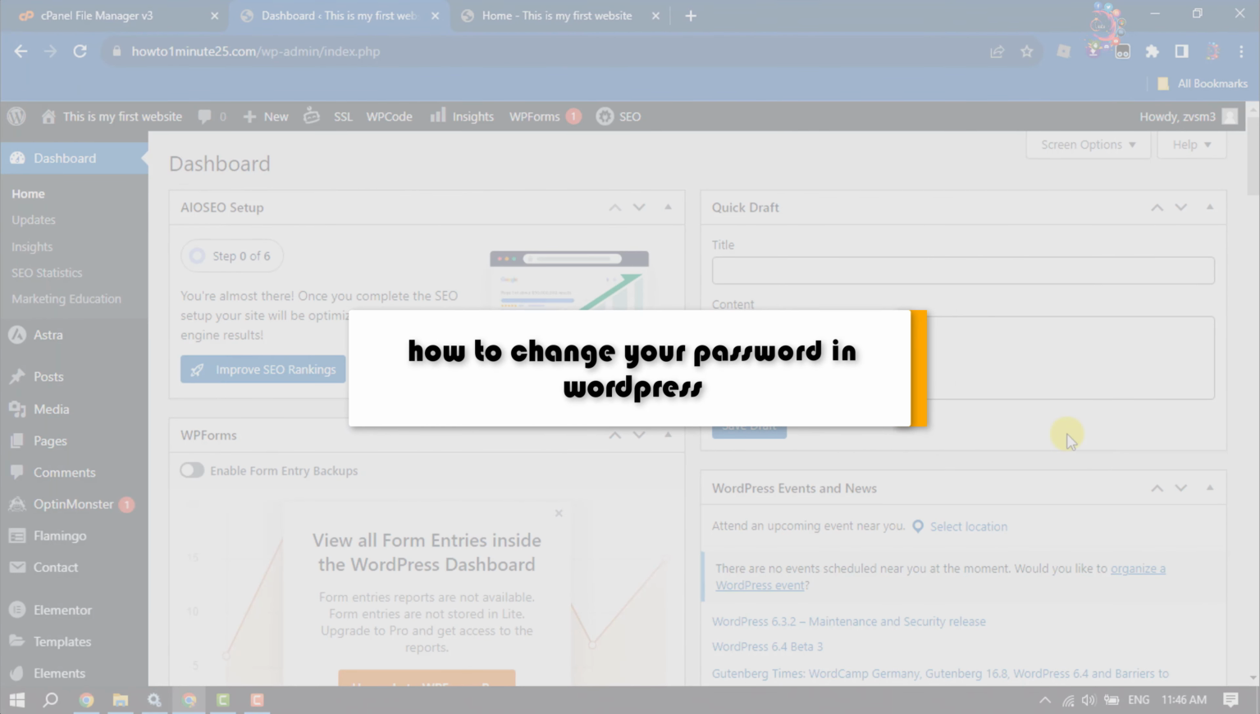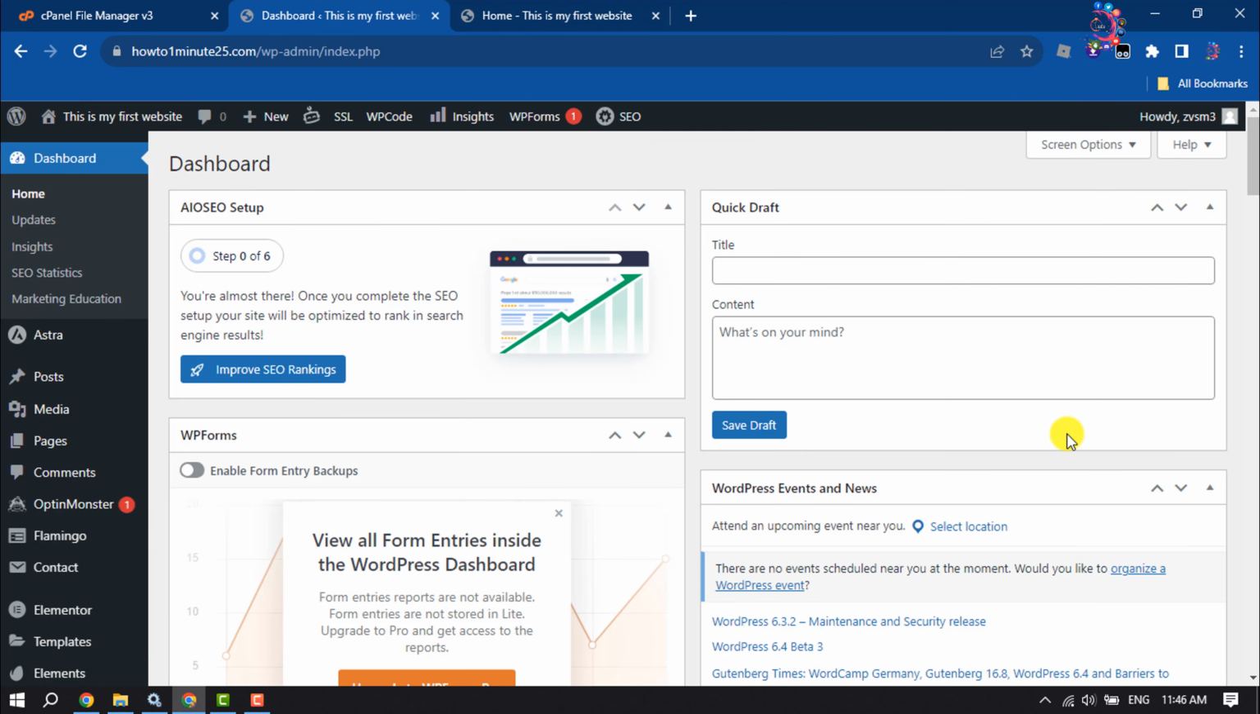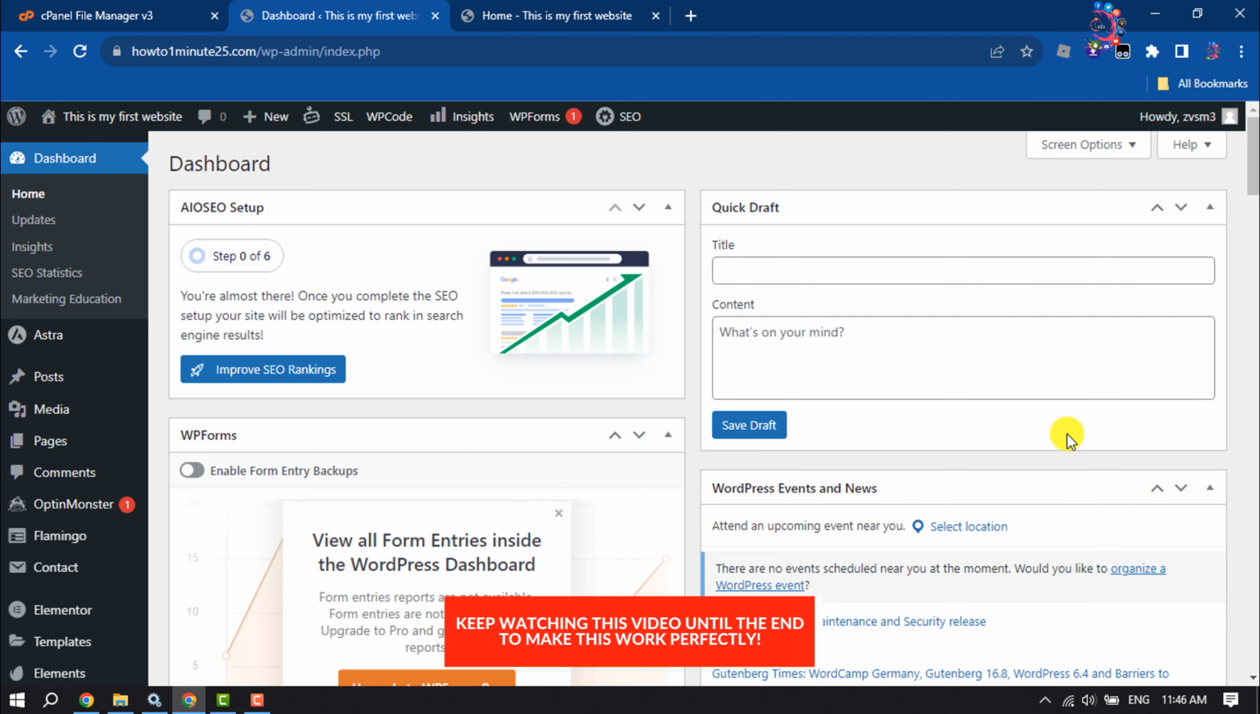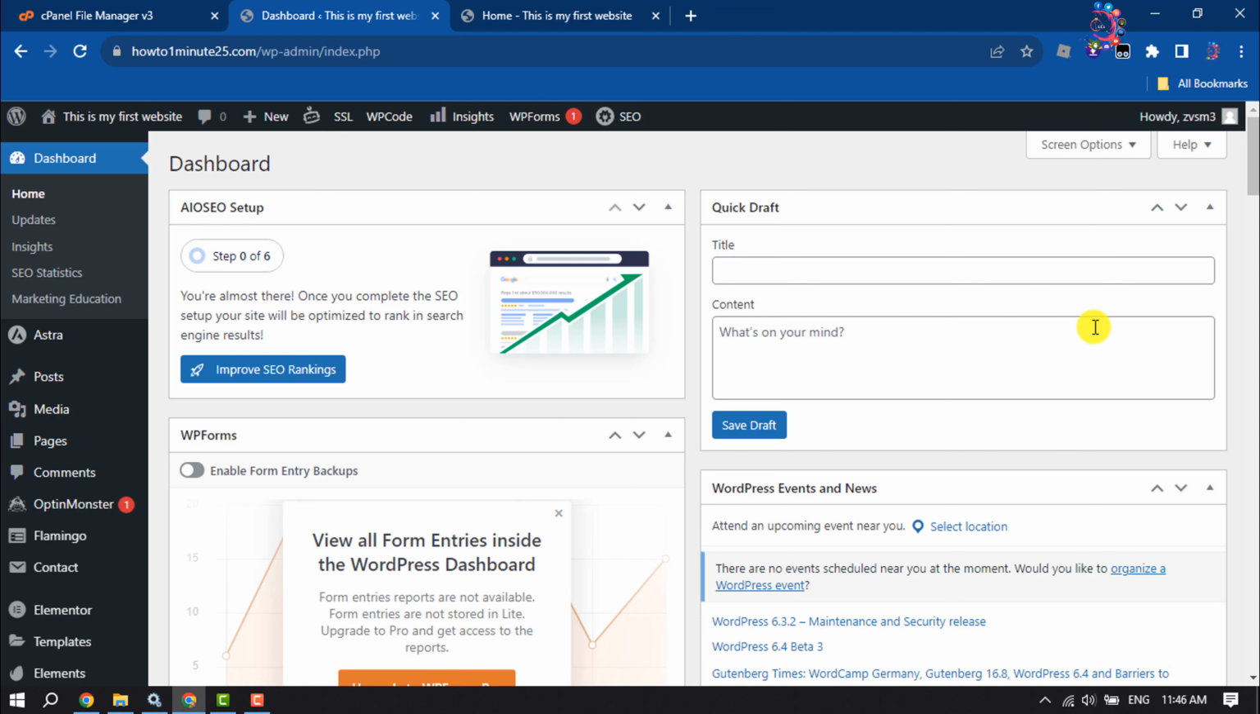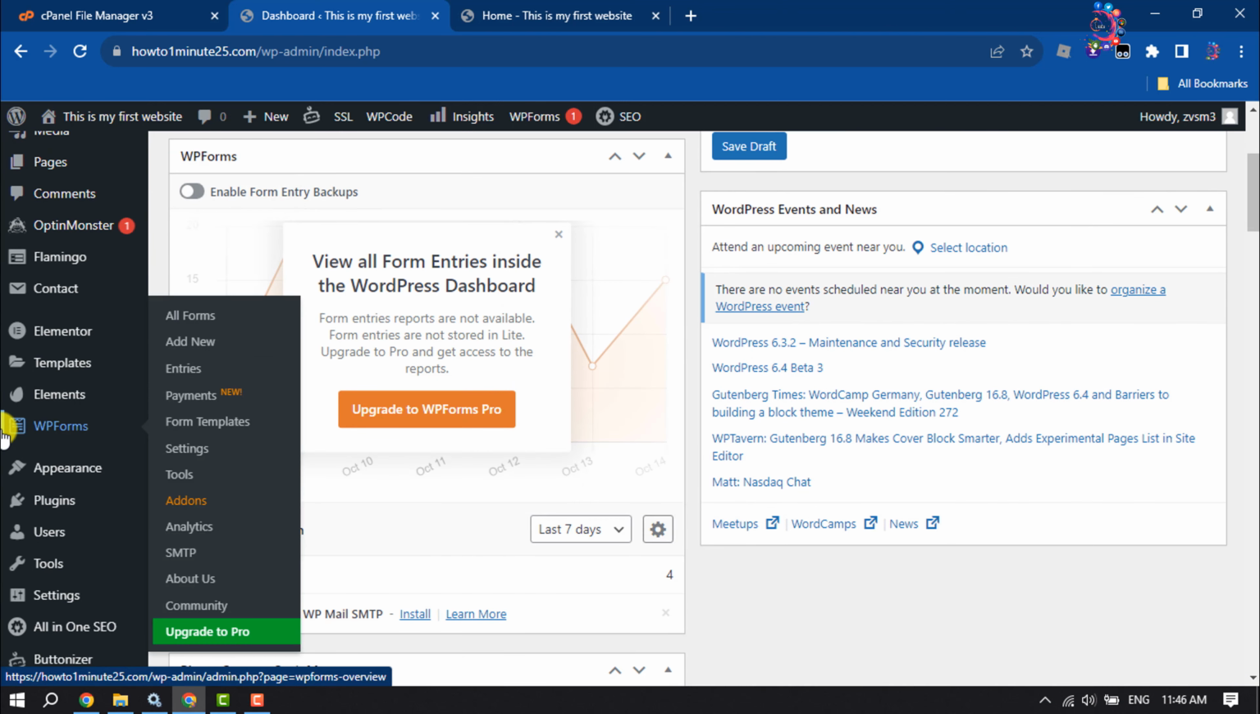This How to 1 Minute video will show you how to change your password in WordPress. Follow this easy, step-by-step guide to change your WordPress password. First of all, log into your WordPress dashboard and scroll down to the left-hand side.